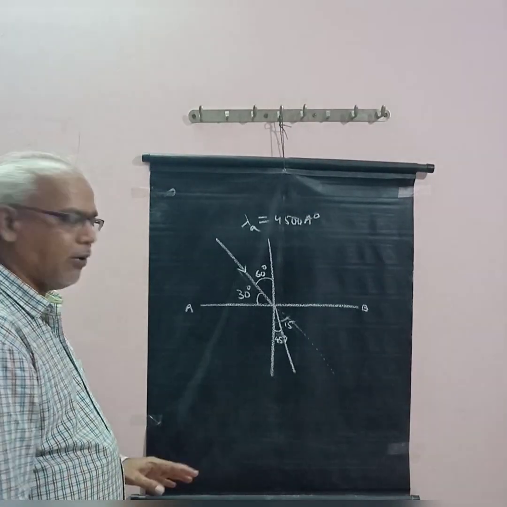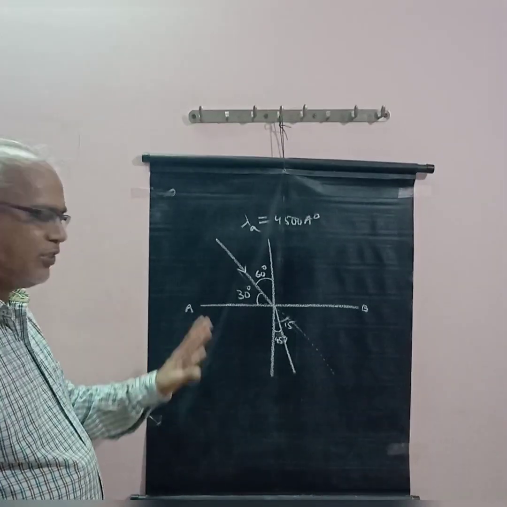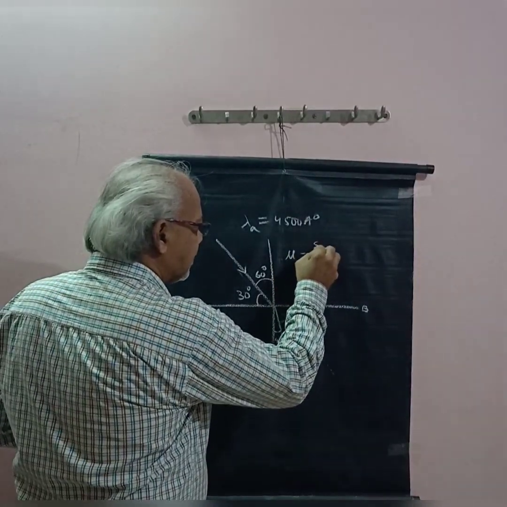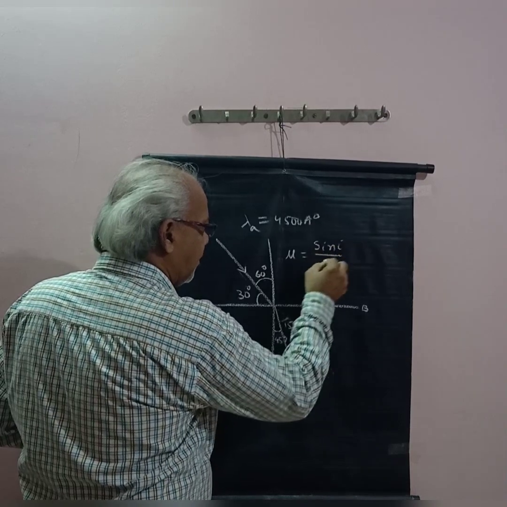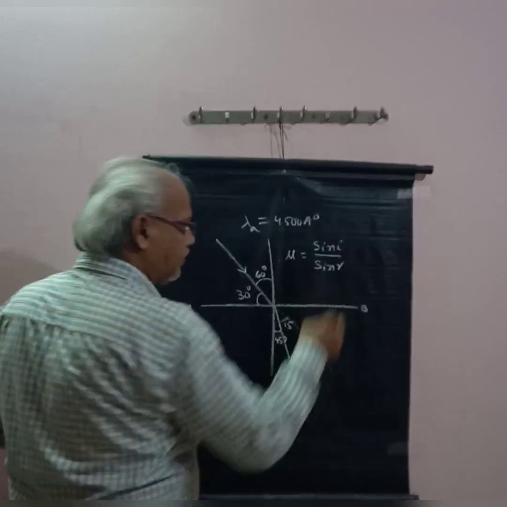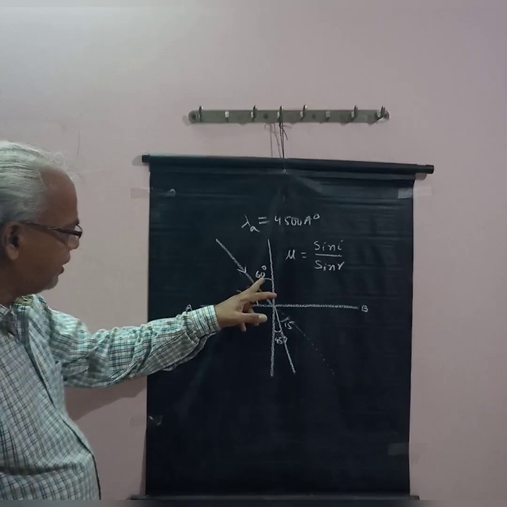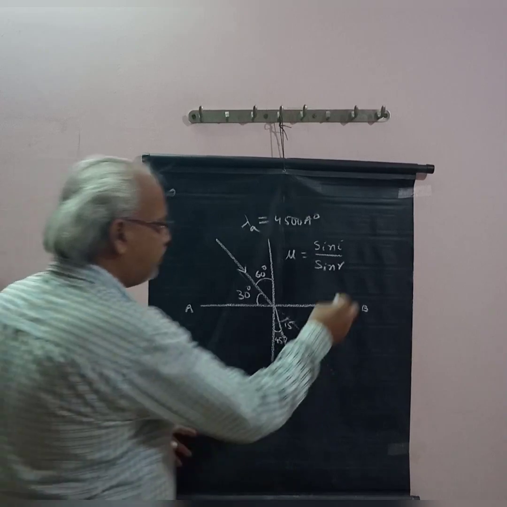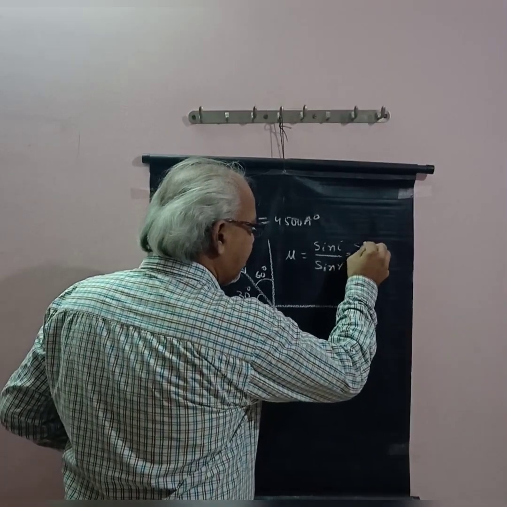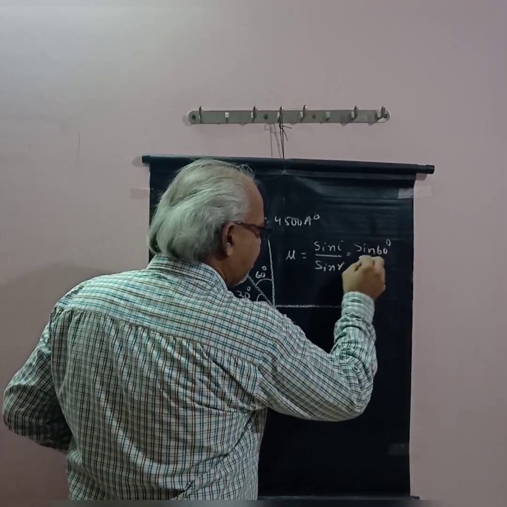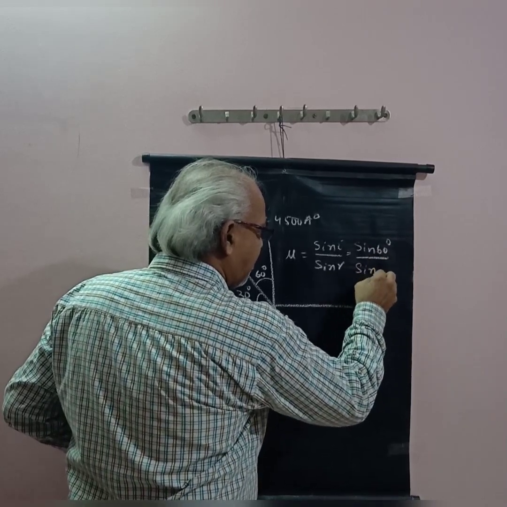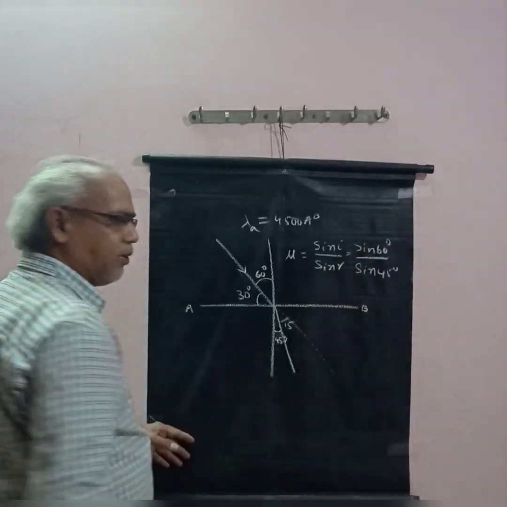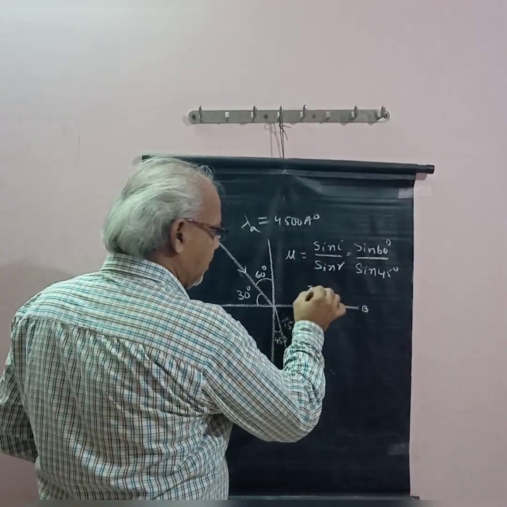We know Snell's law, that is mu is equal to sin i by sin r. The angle of incidence is 60 degrees and the angle of refraction is 45 degrees. So mu is sin 60 degrees by sin 45 degrees. What are the sin 60 and sin 45 values?